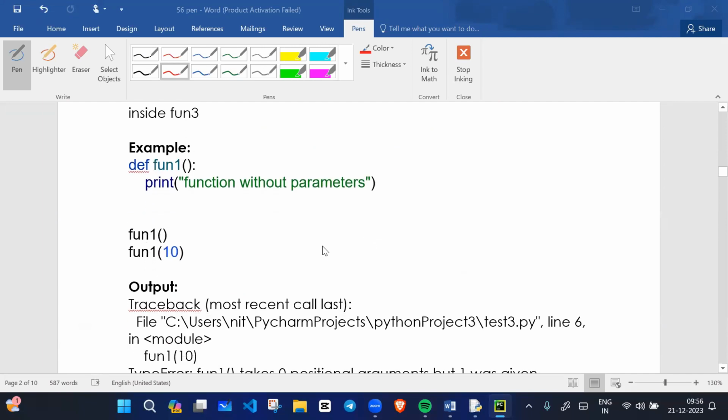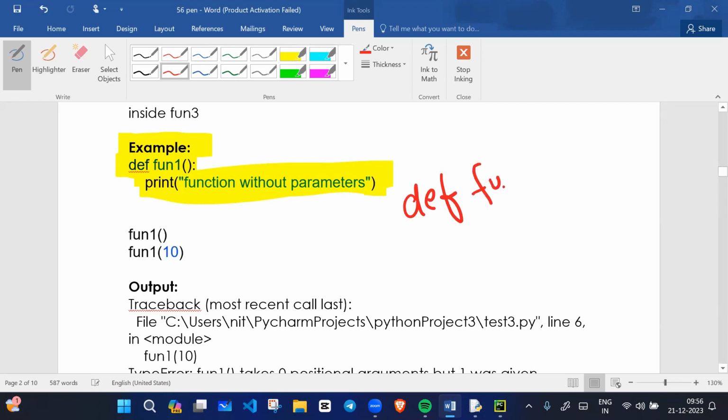See this example now. Here is the example. For example, we have function one, and print, function without parameter. Parameters means, for example, we have function one.